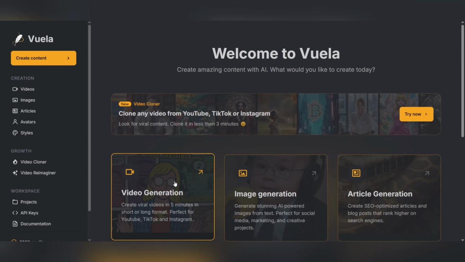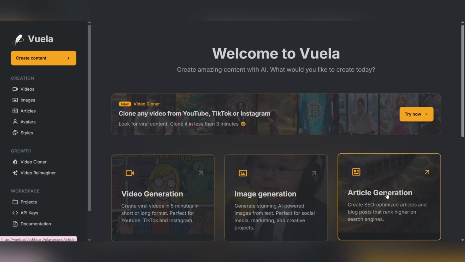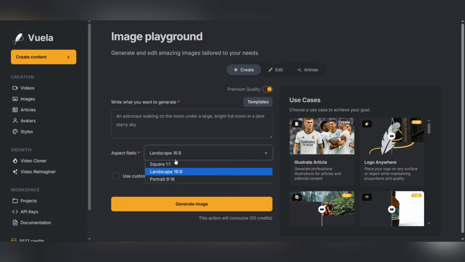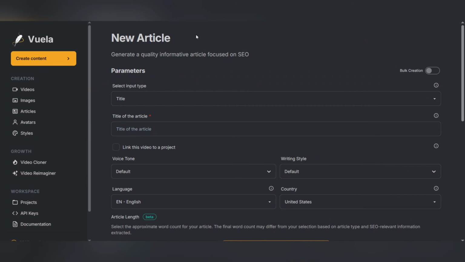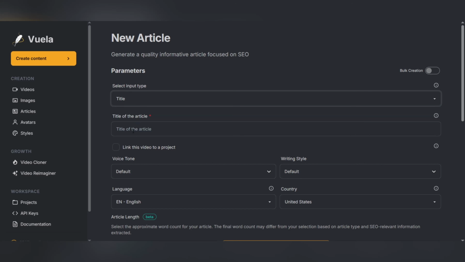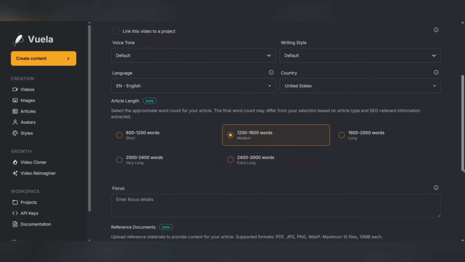Video generation. This section is designed to produce professional and intelligent videos. Using it, you can prepare videos that are suitable for both social networks and YouTube in the shortest possible time. Image generation. If you need to produce creative, accurate, and appropriate images for different topics, this section will provide you with the best output with the help of artificial intelligence. Article generation. This feature is suitable for those who want to produce articles, scripts, and texts ready for publication. High speed and smooth writing make this tool a great assistant for content producers.